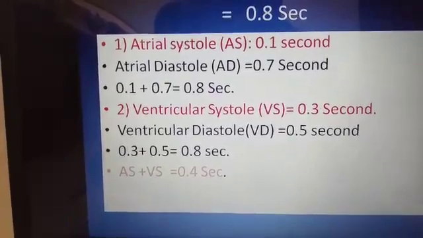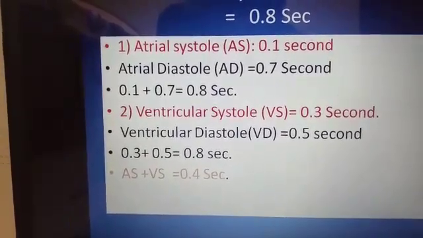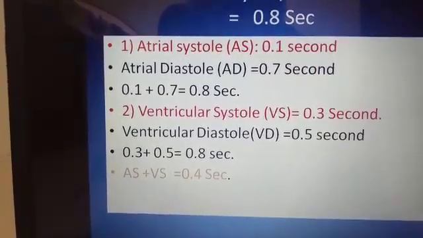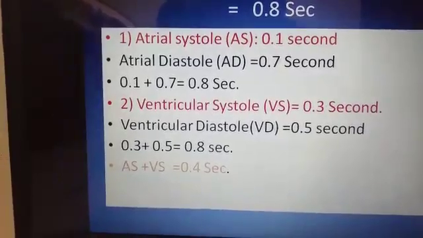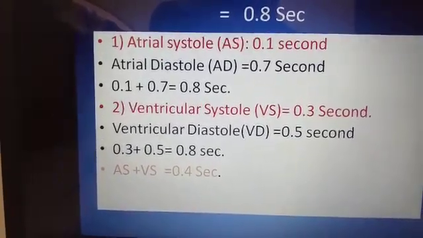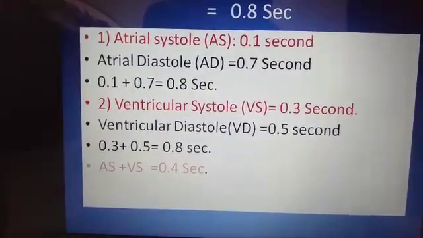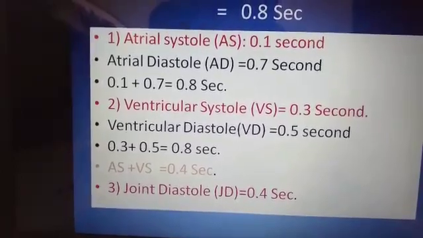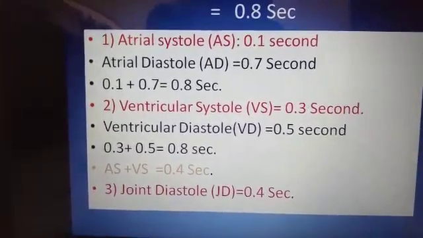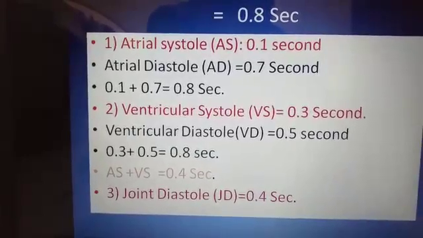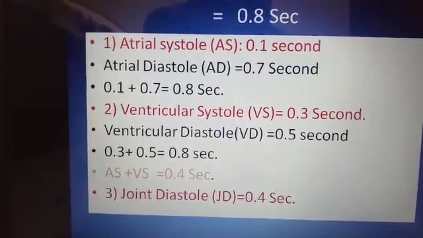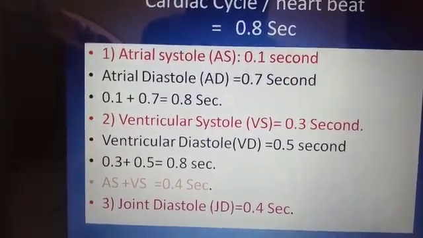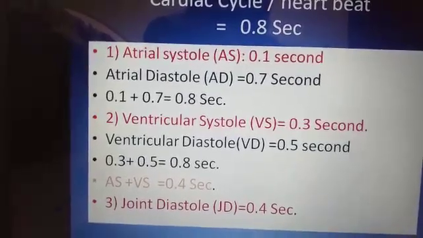Auricular contraction and ventricular contraction: auricular systole is for 0.1 second, ventricular systole is for 0.3 second, which is equal to 0.4 second. We can say the auricles and ventricles are contracted for 0.4 second. Now the joint diastole. During the joint diastole, the superior vena cava, inferior vena cava, and coronary sinus bring the blood into the right auricle, and the pulmonary vein brings the blood into the left auricle, which remains for 0.4 second.